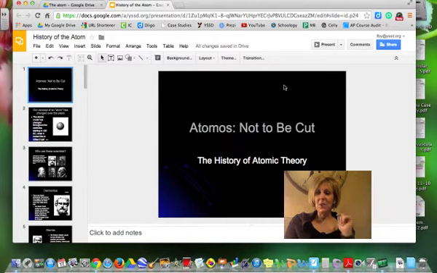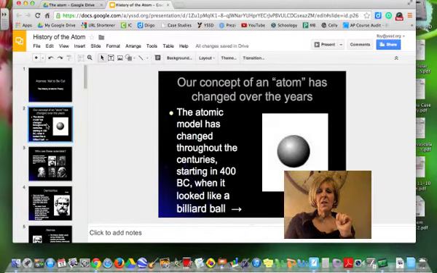So you might want to take some notes on this. We're going to be talking about this more in class, but these are important concepts. The word atomos means not to be cut. So let's talk a little bit about that. Over the years, our idea of what an atom is has changed.